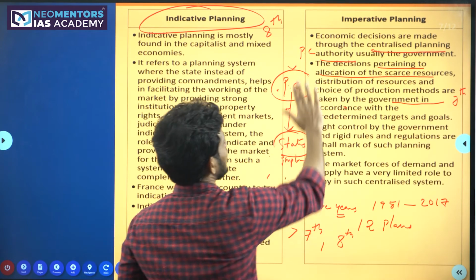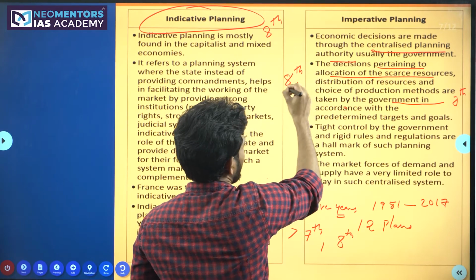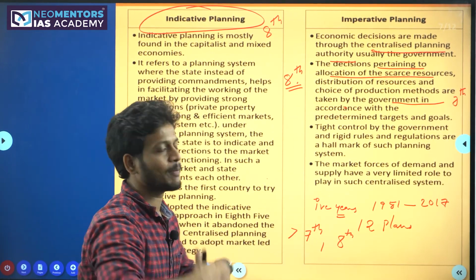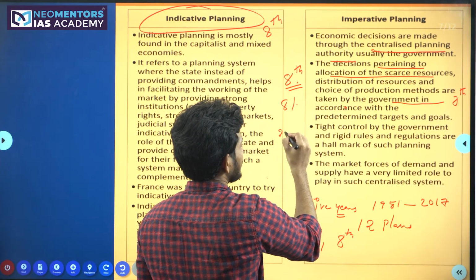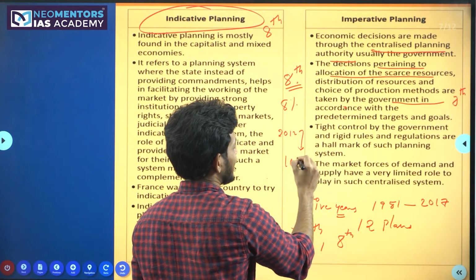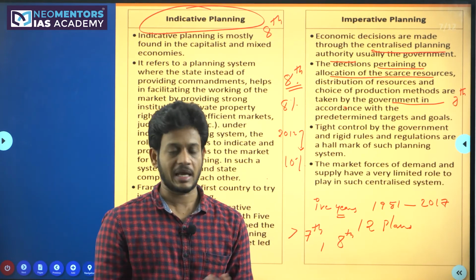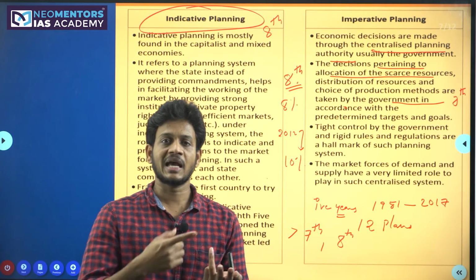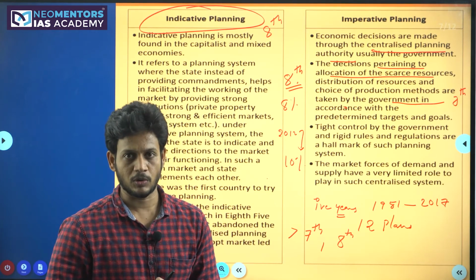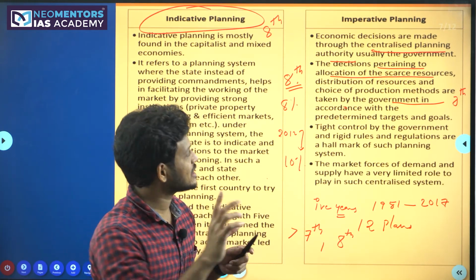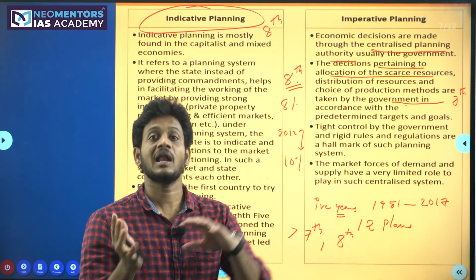So what exactly are these predetermined targets and goals? Let us try to understand this. For example, in the 8th five-year plan, the government will set a target, like the GDP has to be increased by 8%. Or in the 12th five-year plan, the government thought that the GDP has to be increased by 10%. So these are the predetermined targets. They generally go with the sectors, like agriculture growth should be increased by 4%, industrial growth should be increased by 10%, whatever example you want to take. To reach these targets and goals, the government will allocate the money.